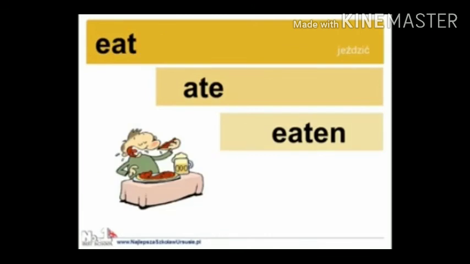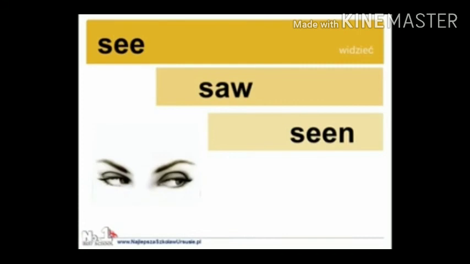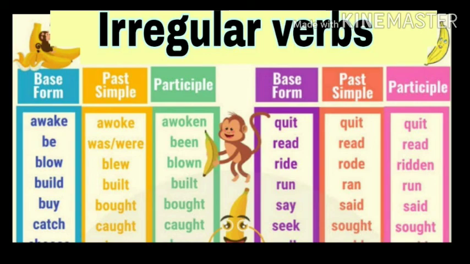Eat in base form becomes ate in past form and eaten in past participle form. Sink in base form becomes sank in past form and sunk in past participle form. See in base form becomes saw in past form and seen in past participle form.